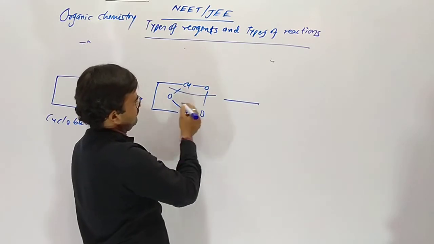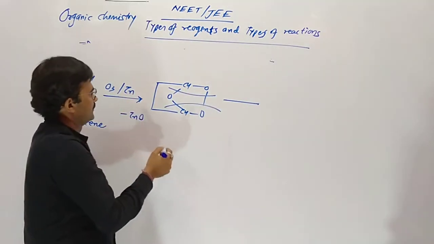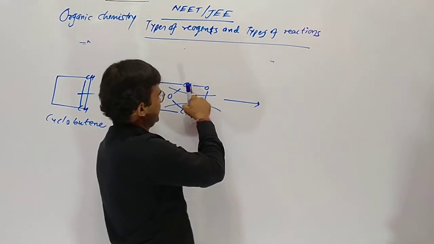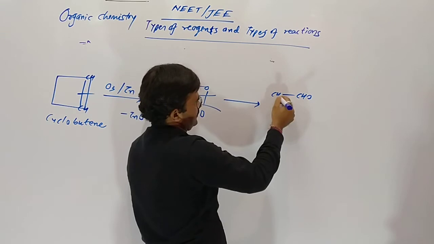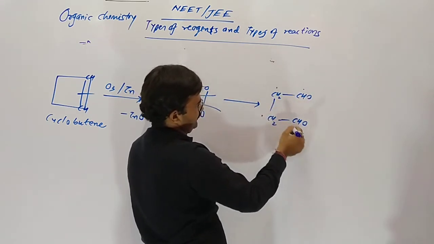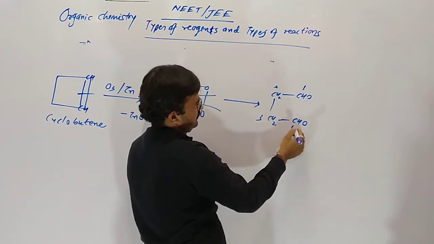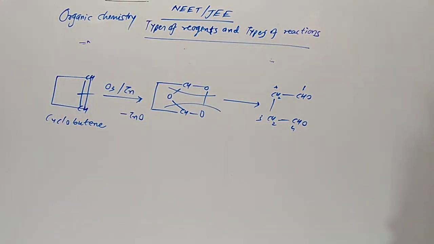After breaking this part, oxygen combines with zinc as ZnO, and C double bond H, CHO occurs. 1, 2, 3, 4. So butane-1,4-dial occurs. It gives this as a product.